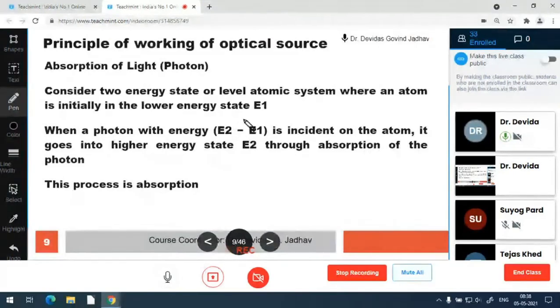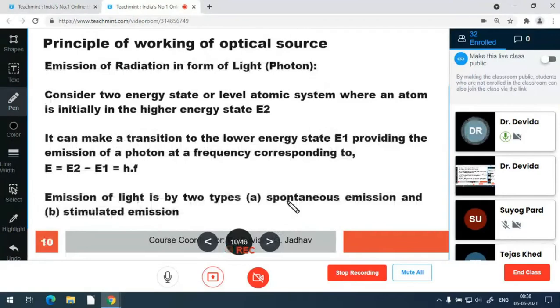In the emission process, again the atom at high energy state E2 transits to low energy state E1 by emitting a photon of energy E equal to hf, E2 minus E1.